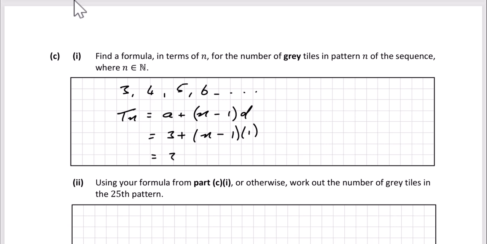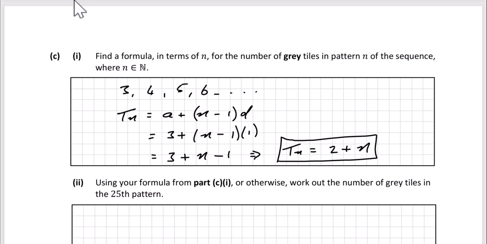So this is going to be 3 plus 1 times n is n, 1 times minus 1 is minus 1, and that just gives us our formula Tn is equal to 3 minus 1 is 2, plus n. So this is our formula that will give us the number of grey tiles in pattern n.